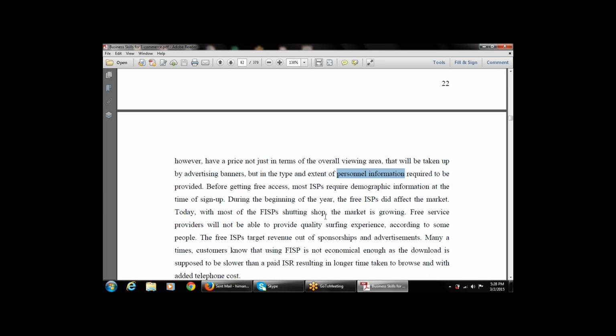Before getting free access, most ISPs require demographic information at the time of signing up. During the beginning of the year, free ISPs did affect the market.